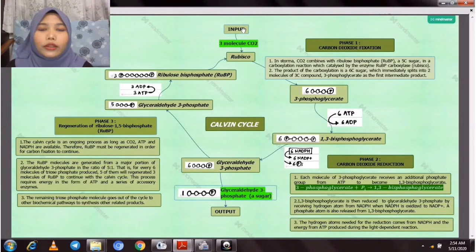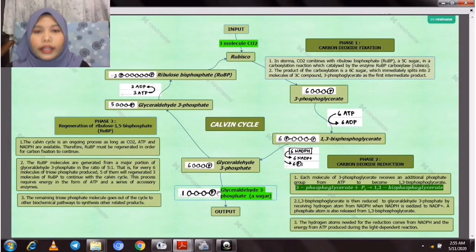Next I put in some explanation: where the reaction occurs, when the reaction occurs, and what happens in the reaction. I put in everything: the products produced, the output and input before the start of the Calvin cycle.